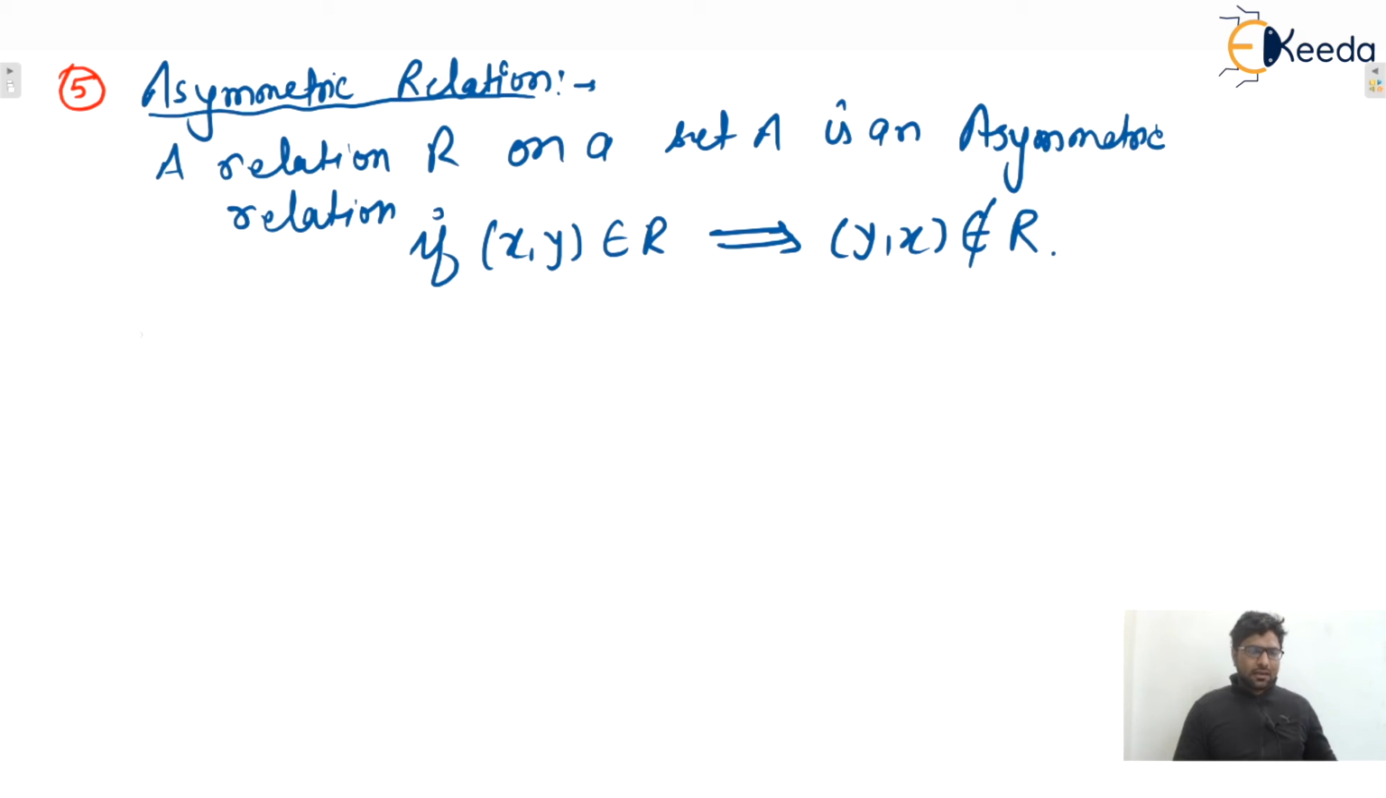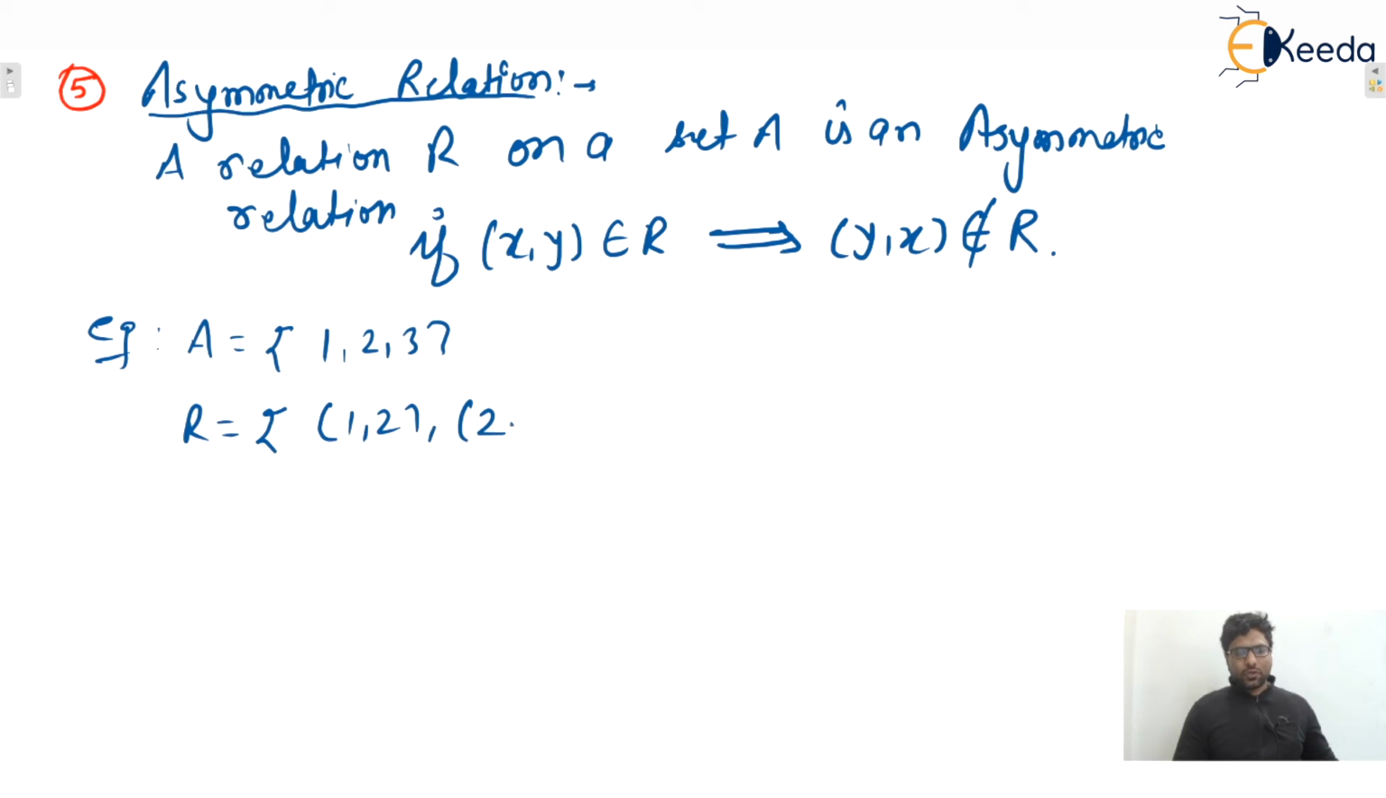So yes, let us consider one example. Let's say one set A is given to you, that is {1, 2, 3}, and one relation is given, let's say (1,2), (2,3) and (3,1). So can we say that this relation is asymmetric or not? Yes, this relation is asymmetric.